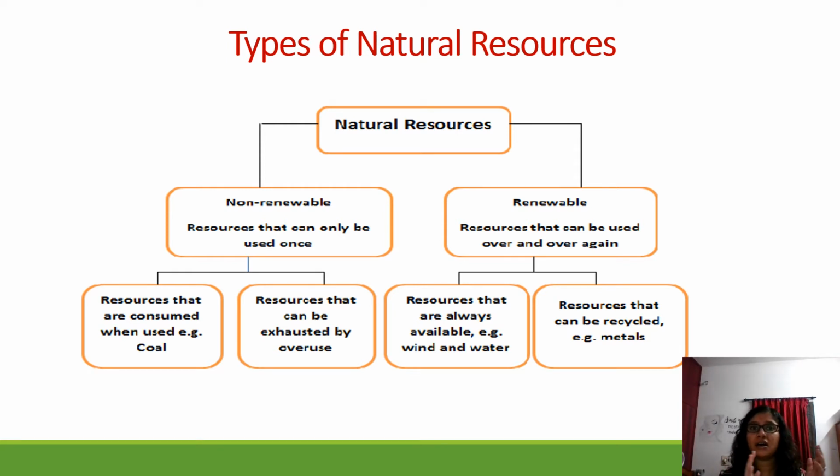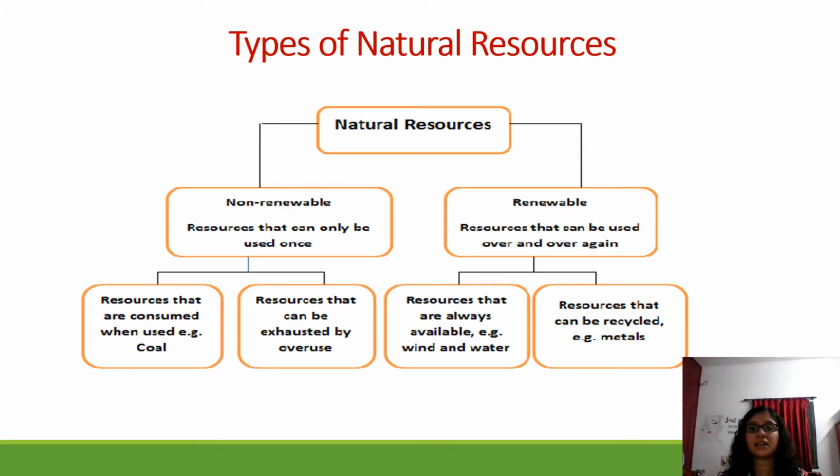One or the other day, it will be a non-renewable resource if we keep wasting water like this. And wind is also renewable, like the natural wind we get, not the air that is coming from the fan. When we go outside and stand, we get wind, you can feel that wind, but it doesn't get over, always you will get that, that is renewable.